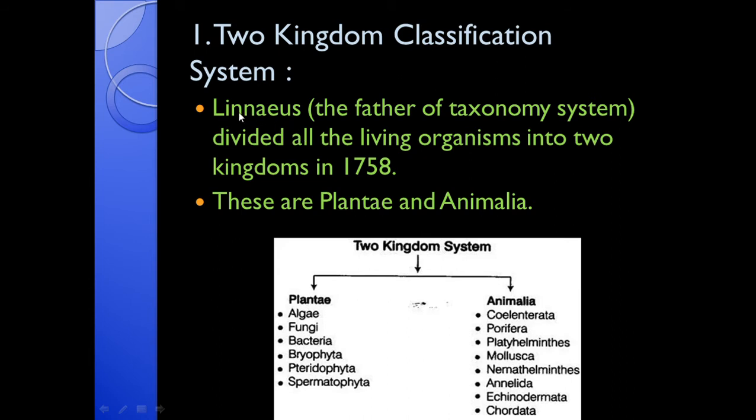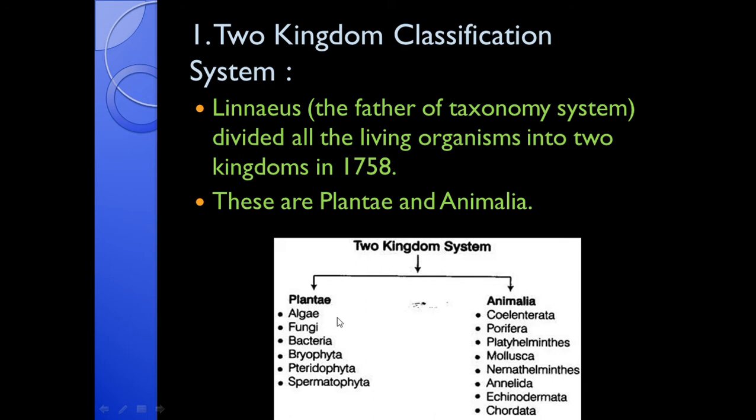The scientist Carolus Linnaeus is also known as the father of the taxonomical system or the father of taxonomy. So Linnaeus divided all the living organisms into two kingdoms in the year 1758. These two main kingdoms are Plantae and Animalia. So this is the two kingdom system of classification.